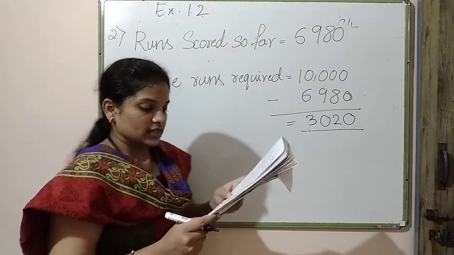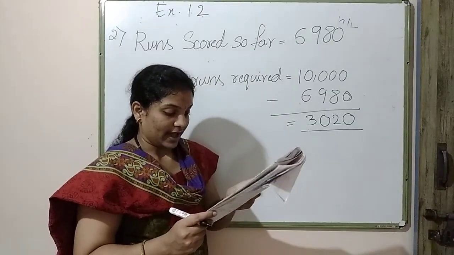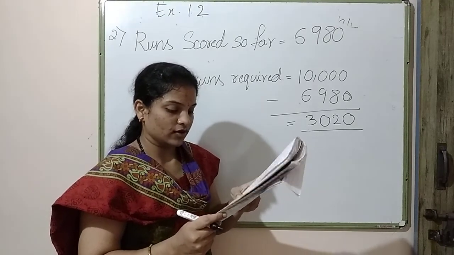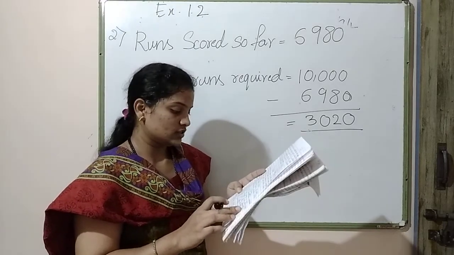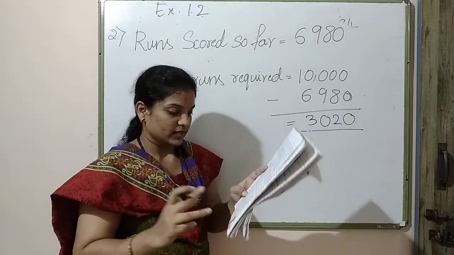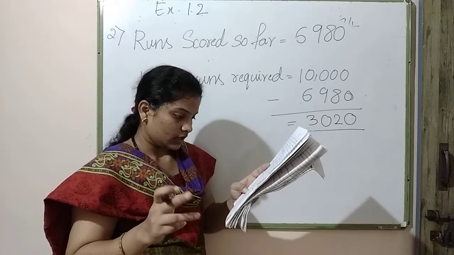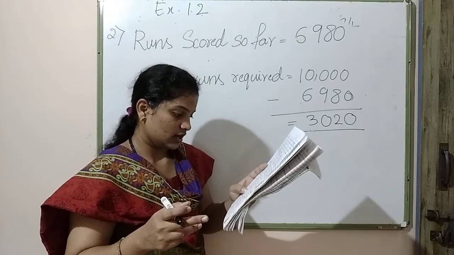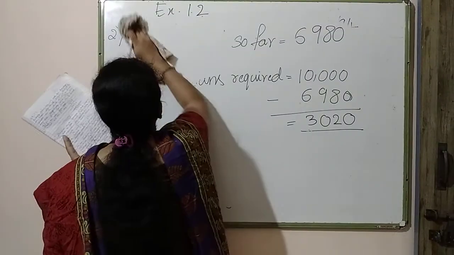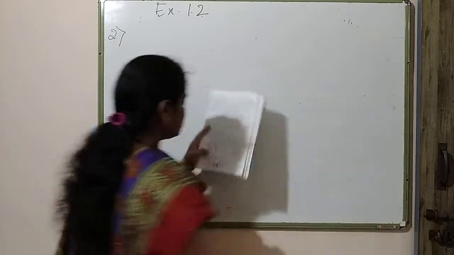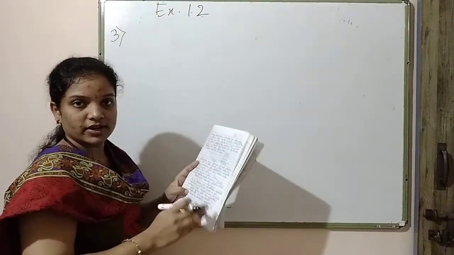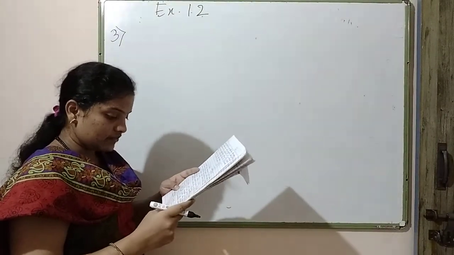Next one, the third one. In an election, the successful candidate registered 5,77,500 votes and his nearest rival secured 3,48,700 votes. By what margin did the successful candidate win the election? Okay, there are two persons, the candidate and the rival, and the number of votes they got is given. So let us see problem 3. This is problem 3. All these problem solutions are already available.